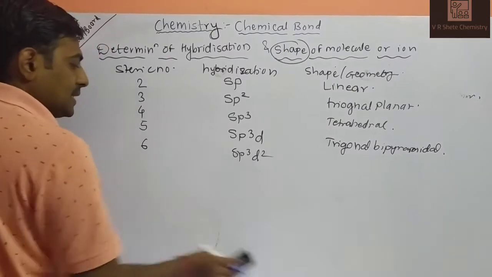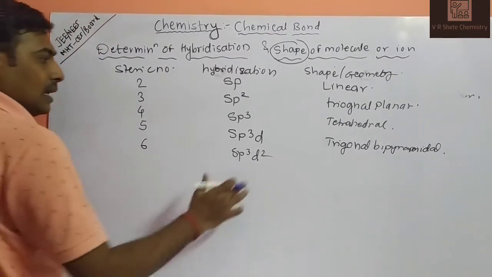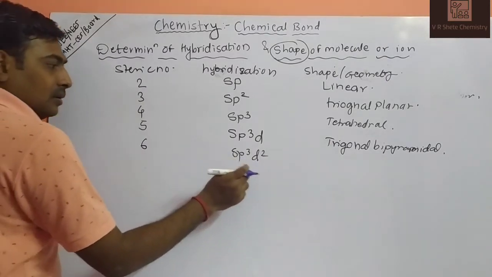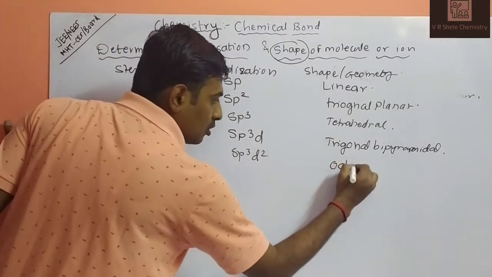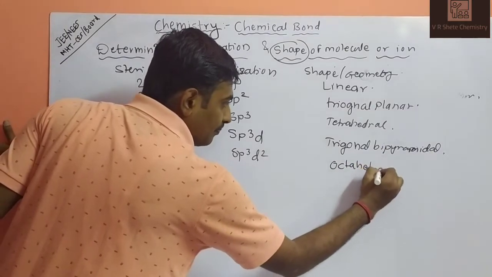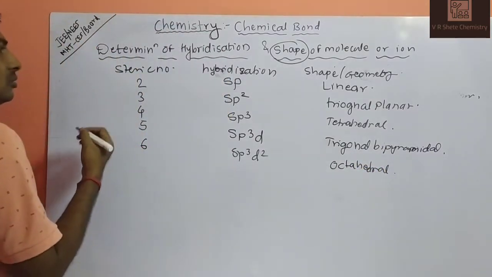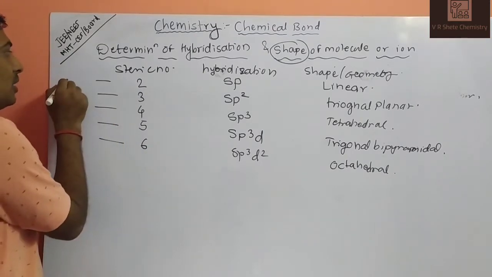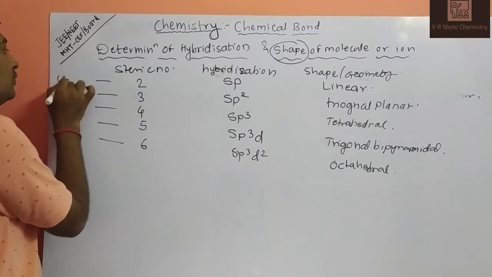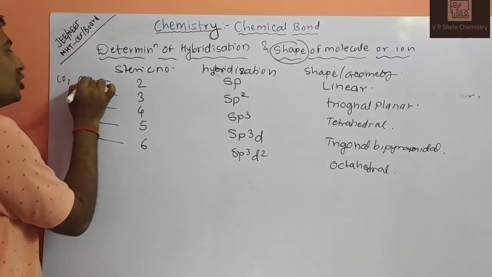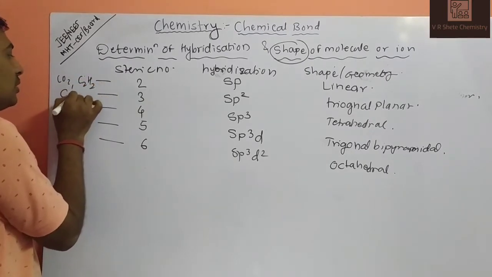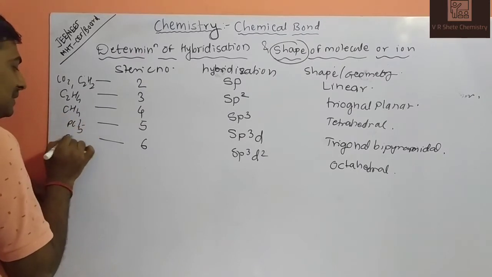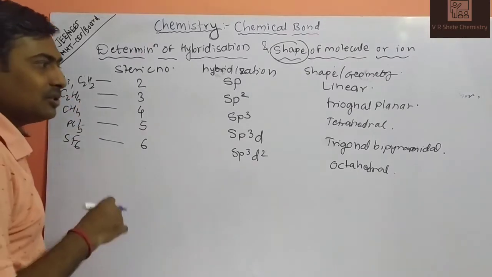Steric number 6, sp3d2. So the shape of the molecule is octahedral. What are examples of these molecules? We can write CO2, C2H2, second one C2H4, CH4, then PCl5, SF6. So these are the different examples of these molecules.